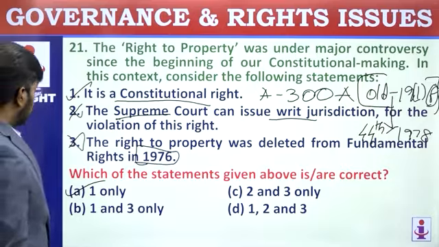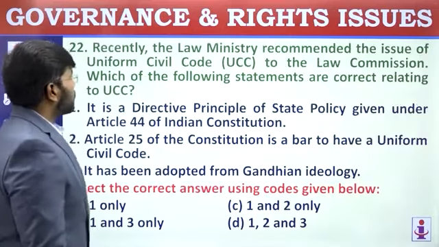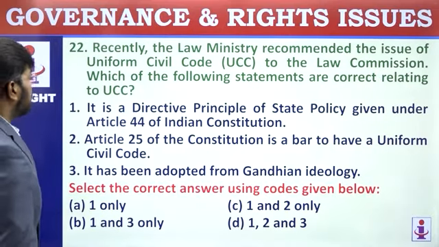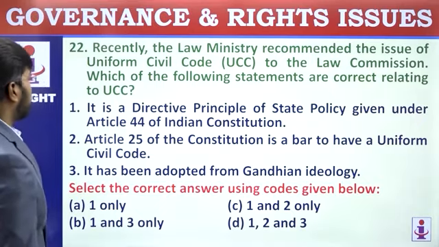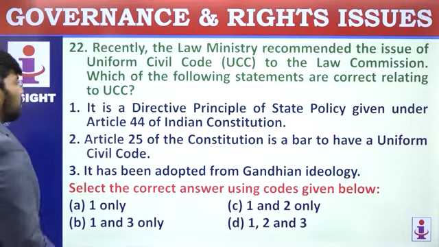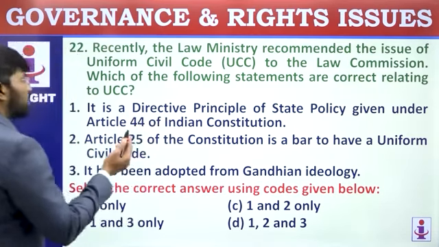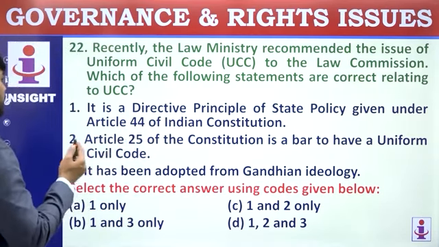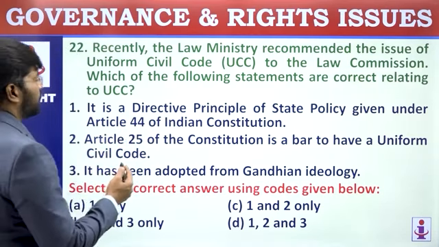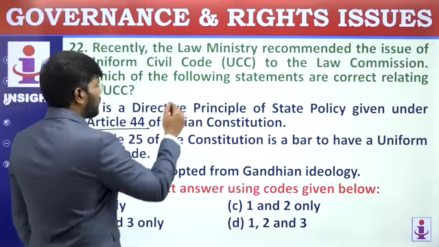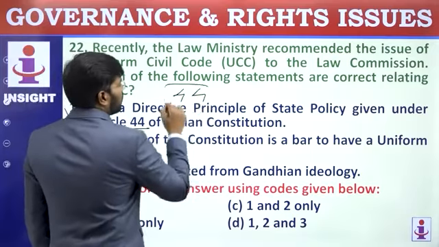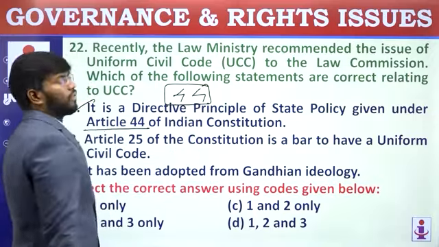Let's move on to the next question. Recently, the Law Ministry recommended the issue of Uniform Civil Code to the Law Commission. Which of the following statements are correct relating to Uniform Civil Code? It is a directive principle of state policy given under Article 44 of the Indian Constitution. Yes, the first statement is correct. See, Article 44, just remember it like this: 4, uniformity. So it's Uniform Civil Code.